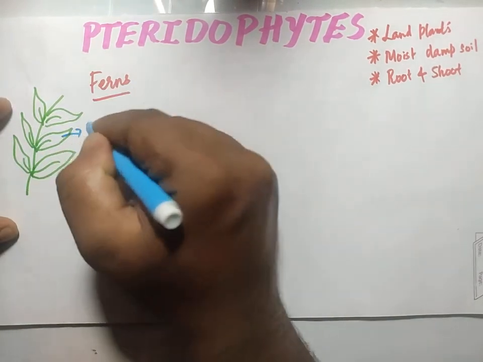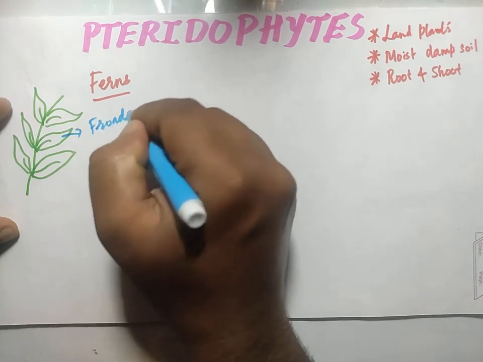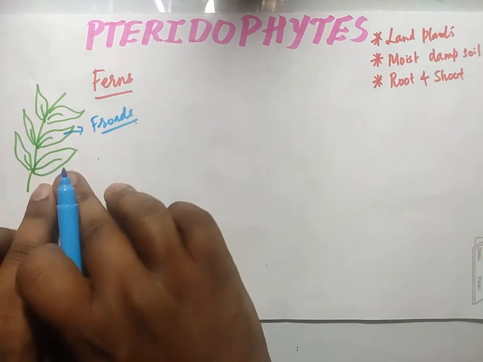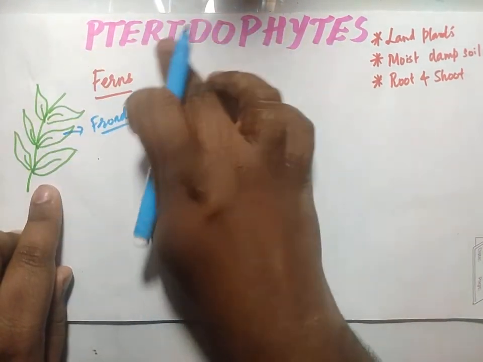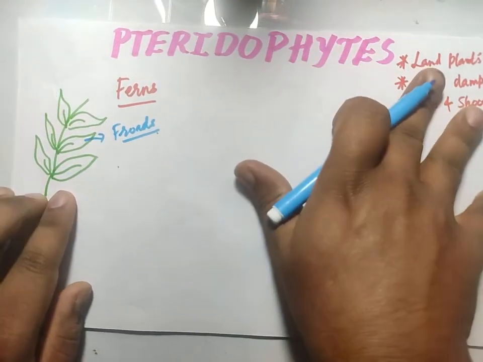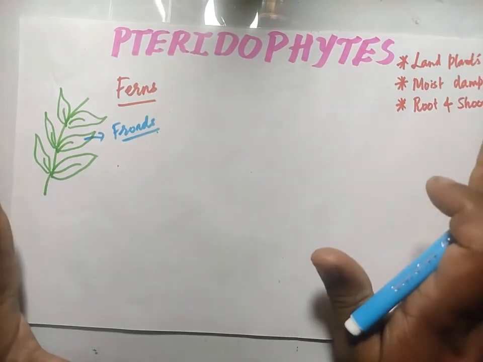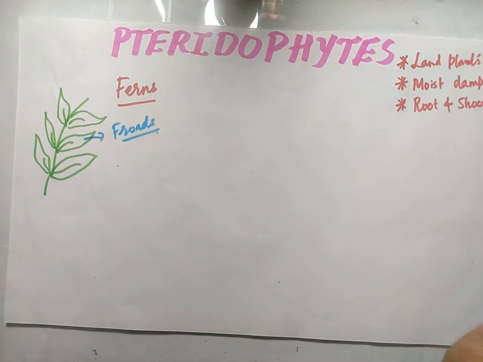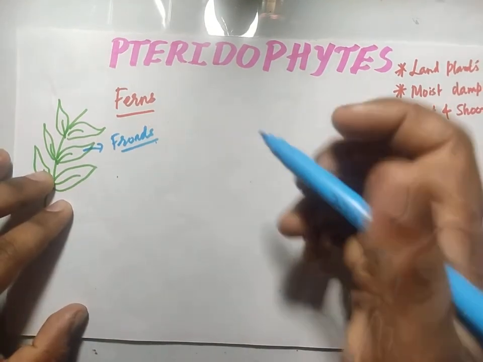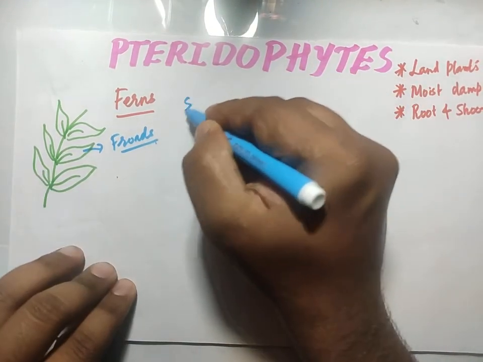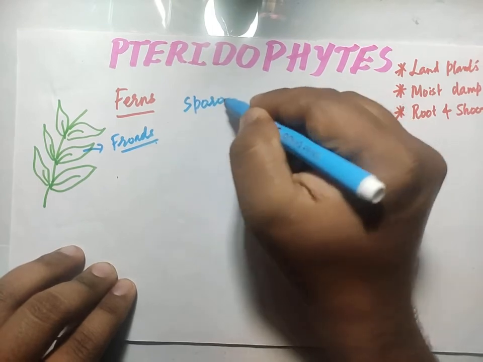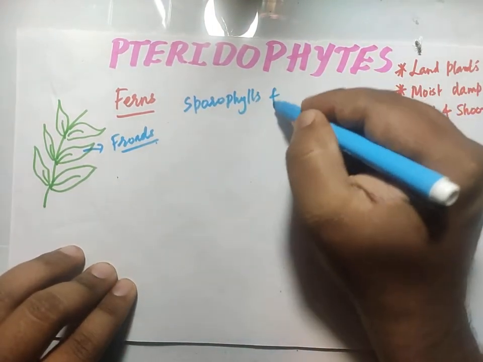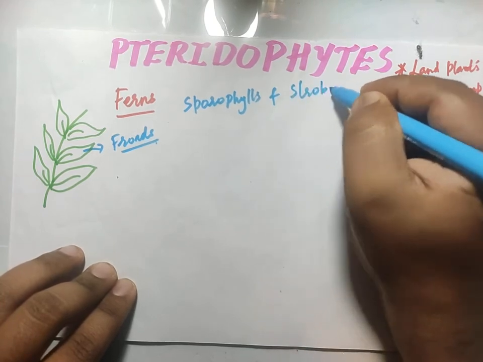Now this group of plants produces 2 kinds of reproductive structures. One is called the sporophylls, and the other is called the strobilus.